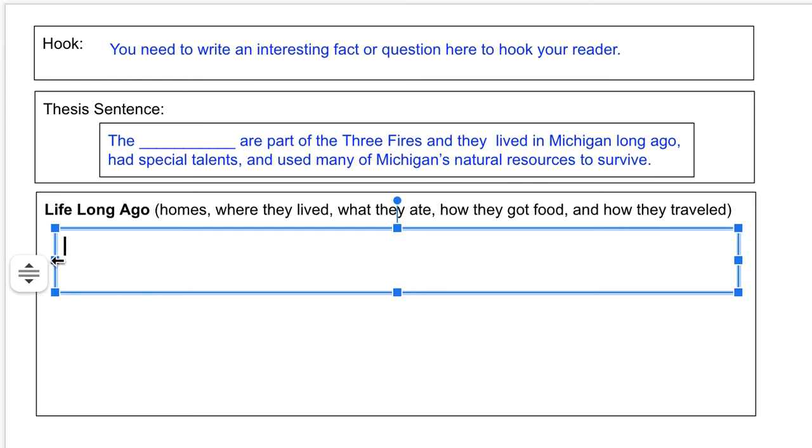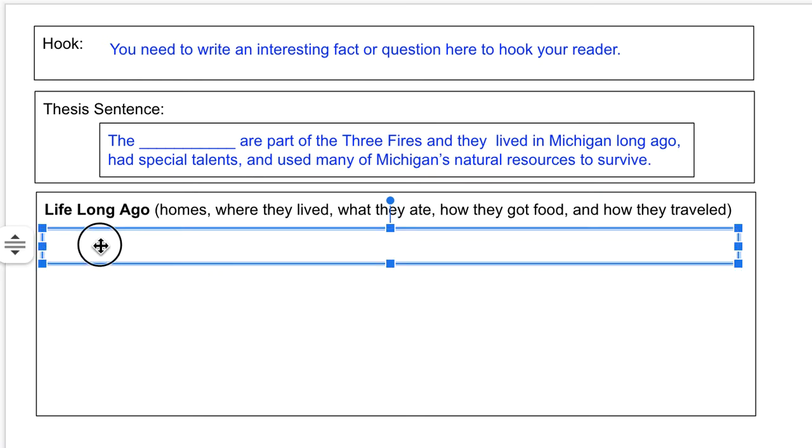Okay, so if I'm focusing on life long ago and I want to talk about how this tribe lived, I need to get a main idea about my paragraph, but also something that's going to be interesting. So, number one, I'm going to indent 5 spaces. 1, 2, 3, 4, 5. If you have a tab key that works, you can hit that on your keyboard. But otherwise, it's 5 spaces.